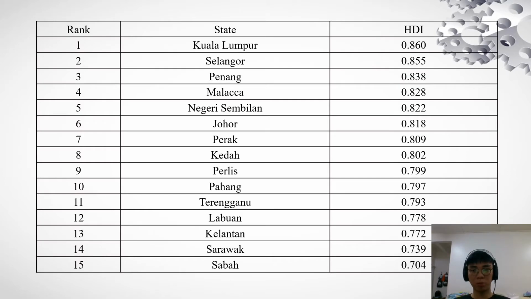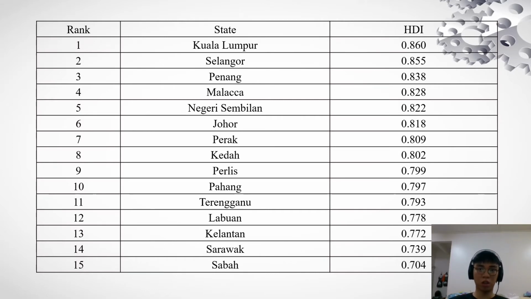Based on this graph, we can observe there are different HDIs in our country's states, like Kuala Lumpur and Selangor. The lowest HDI in Malaysia is in Sarawak and Sabah. The HDI of Sarawak is 0.739 and Sabah is 0.704. The rank one state is Kuala Lumpur, whose HDI is 0.860.